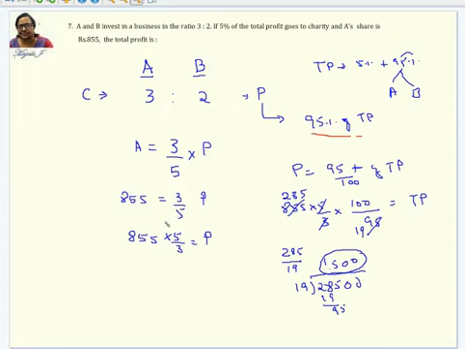So when this comes to this side, it's going to be 5 by 3 of this one. So calculate this. How much are you getting? 5 by 3 of 855, you're getting it as 285.